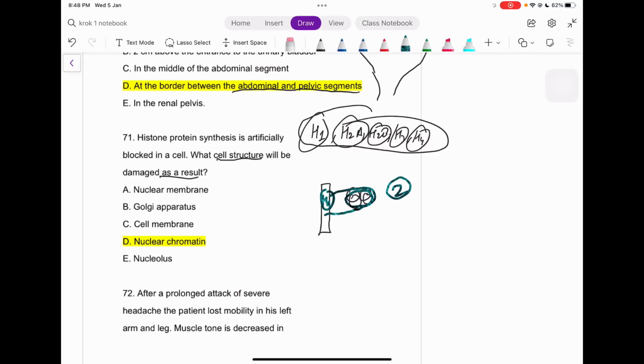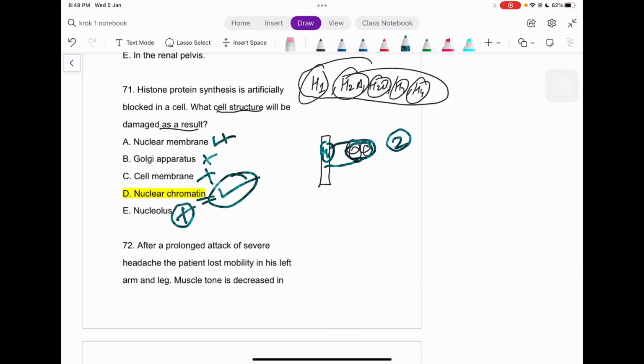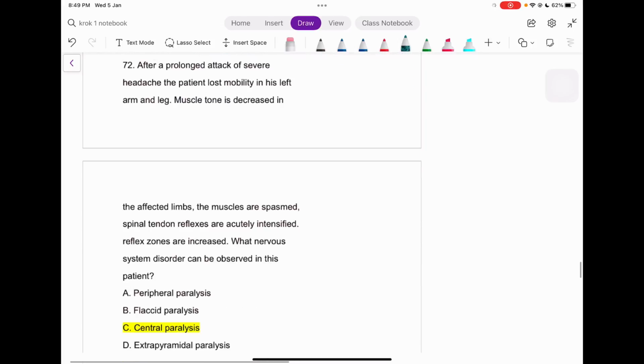So where is the DNA present, guys? It's in the nucleus, right? Okay, now let's see the structures. It's inside the nuclear membrane, but that's not the specific one. Golgi apparatus not possible. Cell membrane, okay, let it be, but it's not specific again. Nucleolus, not specific again. What is the specific one? Nuclear chromatin, right? This is the specific part where the chromosomes are lying in the nuclear chromatin. And what are chromosomes? These are the totally condensed formation of the DNA, right? So that is nuclear chromatin.